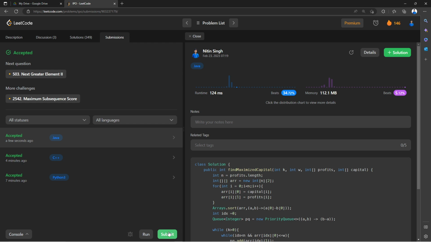I believe you guys understood this problem. If you still have any kind of doubt, you can ask in the comment section. I'm always there to help you. And guys, I believe you understood this problem. You know why we use a priority queue, and why we sort the capital array.